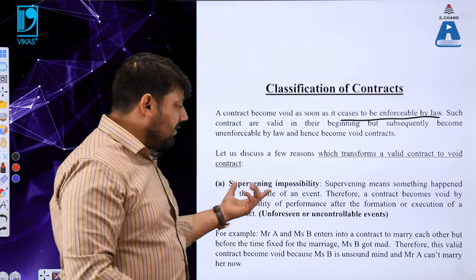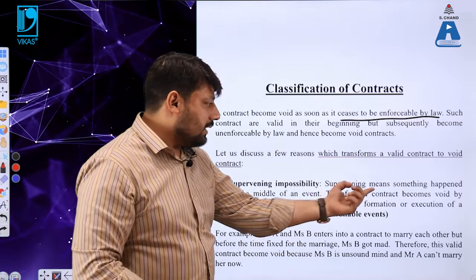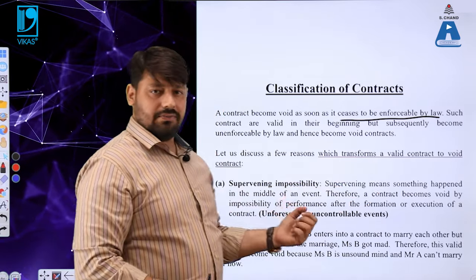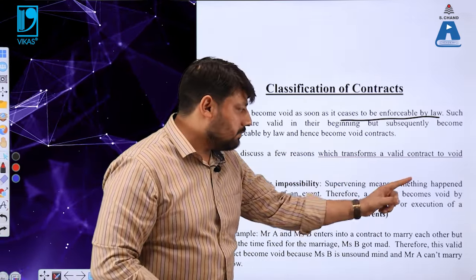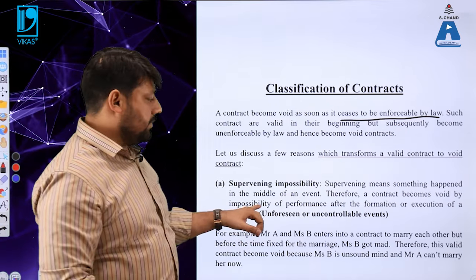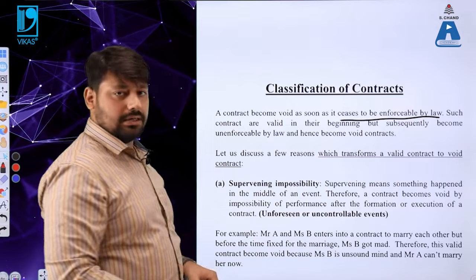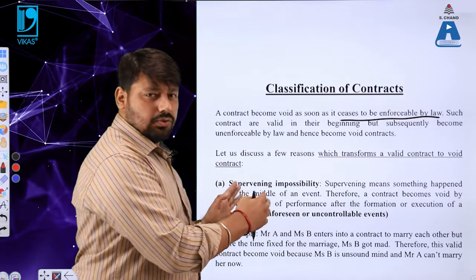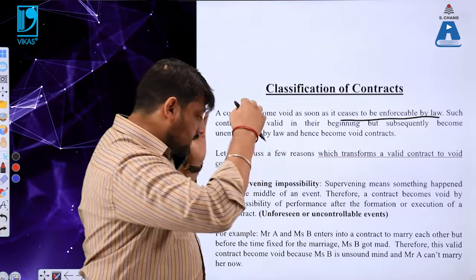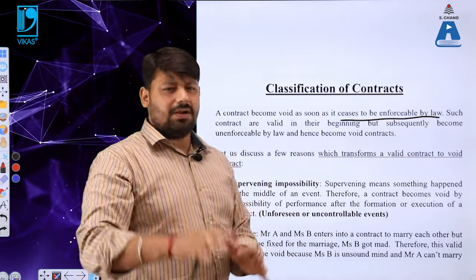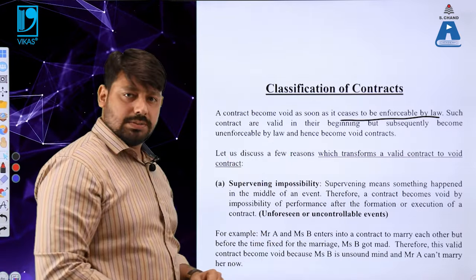So that is a supervening impossibility. Therefore, a contract becomes void by impossibility of performance after the formation of a contract. The example below will definitely make clear what supervening impossibility is.